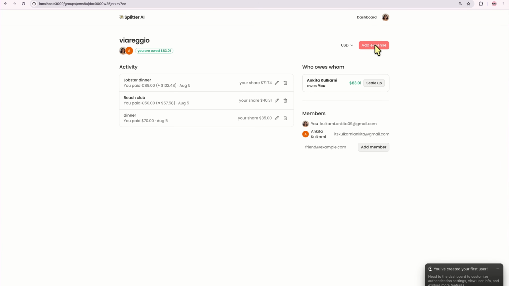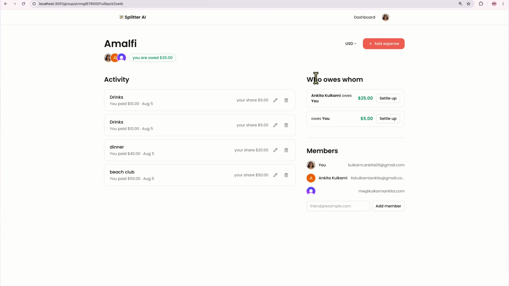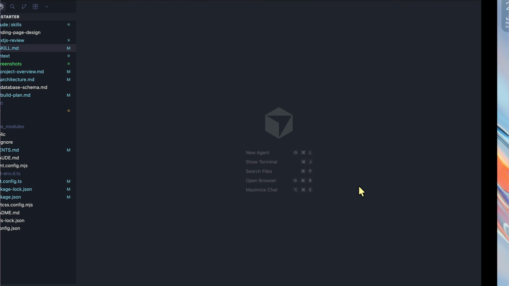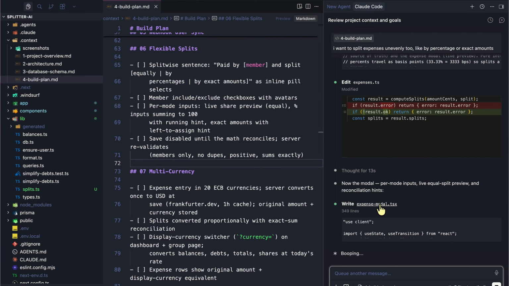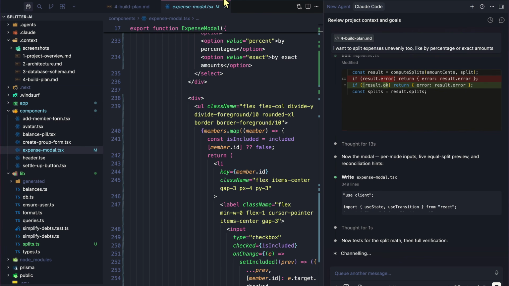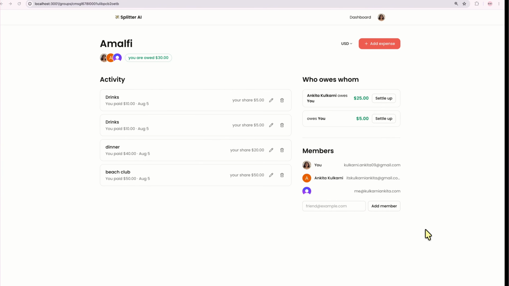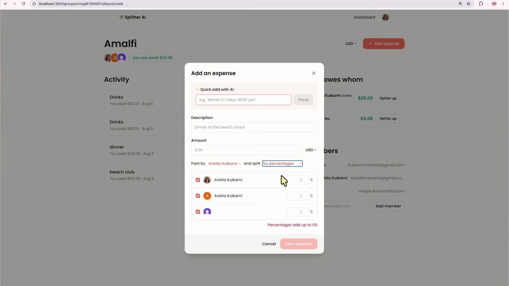So now if I go to add expense, this is just equally for now. So it should actually update, not just equally, but otherwise too. So now it's updating the model as well, the expense model, which is what we want. Now the test was split math and full verification. So now if I click on add, you can see percentage and exact amounts are also there.